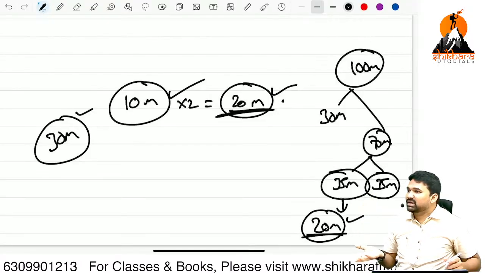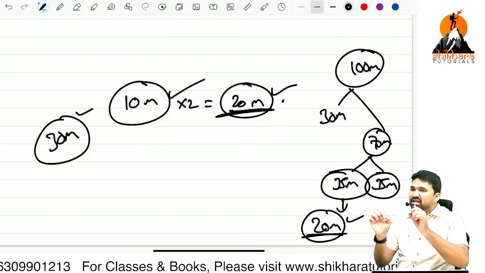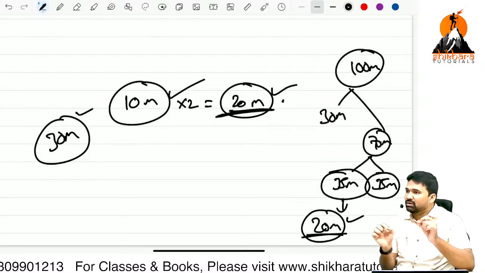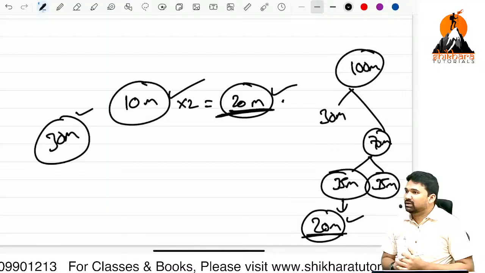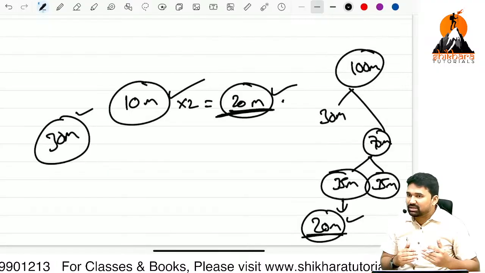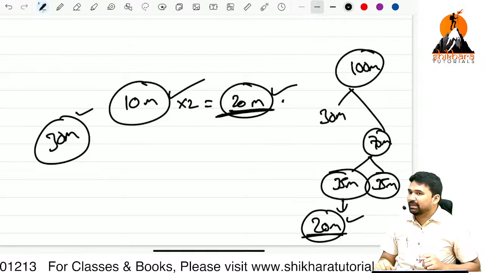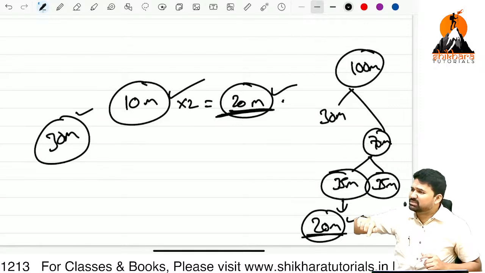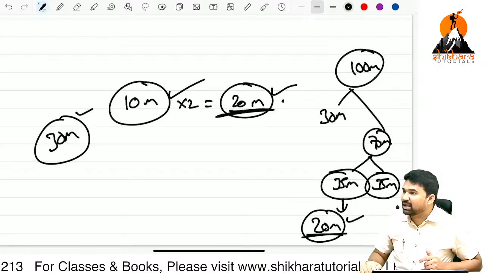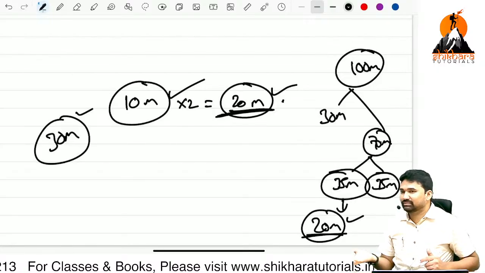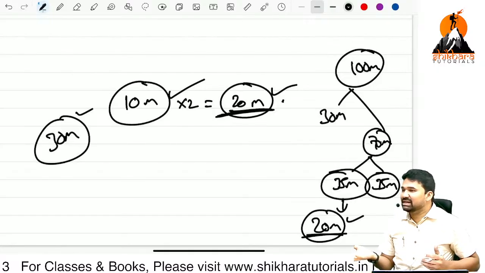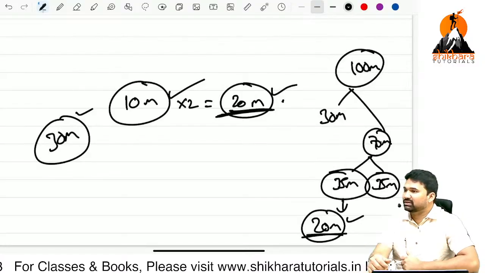I'm not expecting students to cover each and every word, each and every concept, each and every module in the entire syllabus. I'm expecting you to cover only 50%. Out of that 50%, am I expecting 100%? I'm expecting 60%. Is it realistic thinking or cloud thinking?